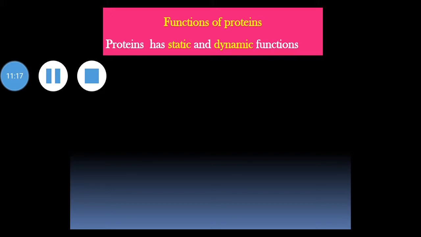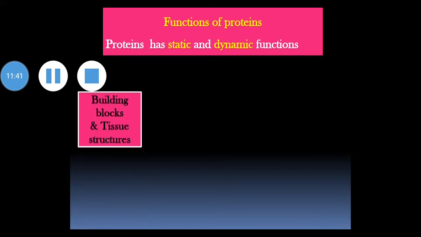Dynamic functions of proteins are more diversified in nature. These include proteins acting as enzymes, hormones, blood clotting factors, immunoglobulins, membrane receptors, storage proteins, besides their function in genetic control, muscle contraction, respiration, etc. Then we will see one by one.